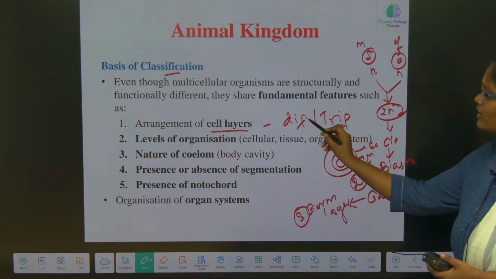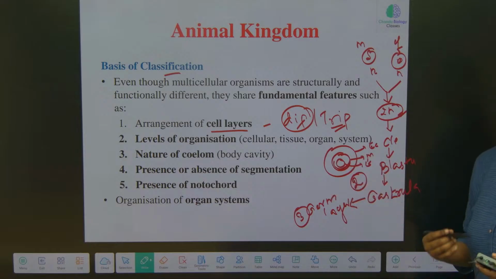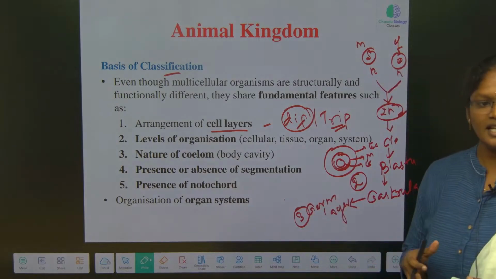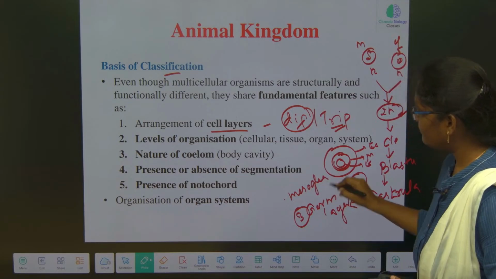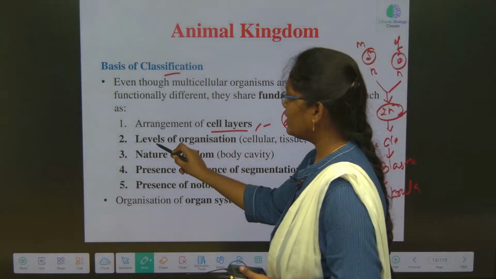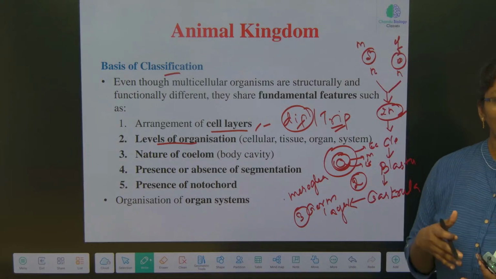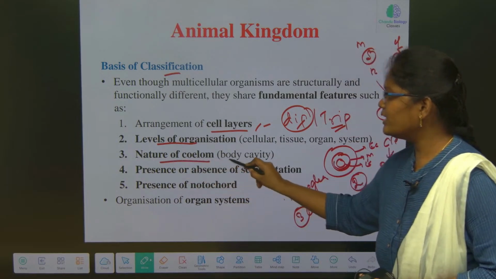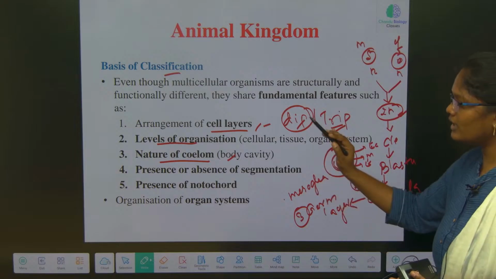Clear? If it is diploblastic, there will be an absence of the mesoderm. Instead of a well developed middle layer, they have a gelatinous, gel-like substance called mesoglea. We are going to see that. Classification is also based on the level of organization, as I said before, whether it is cellular level, tissue level, organ level or organ system level, and on the type of coelom, whether acoelomate, pseudocoelomate or eucoelomate.